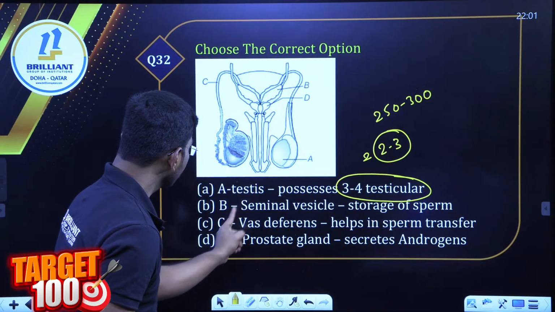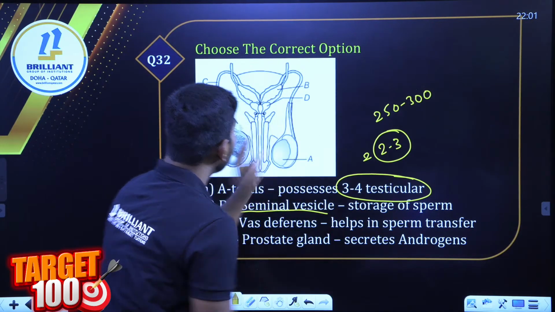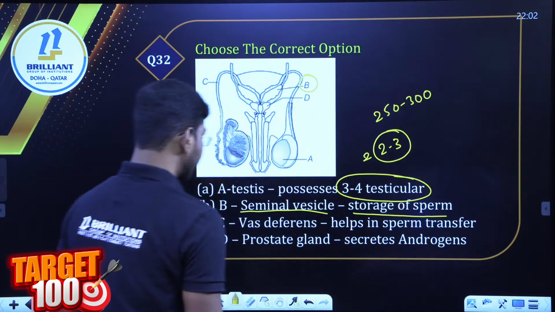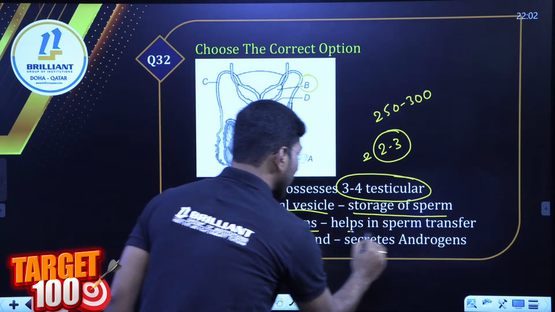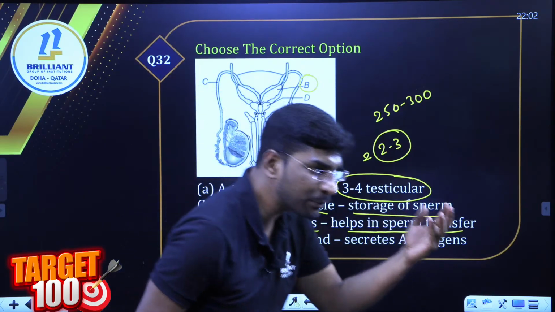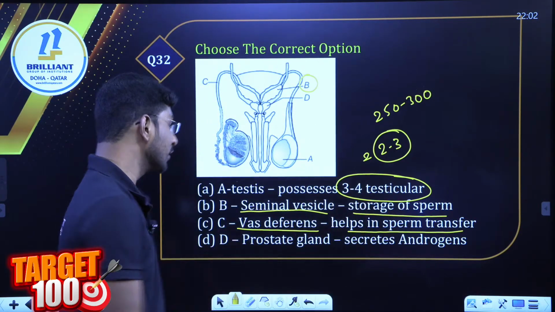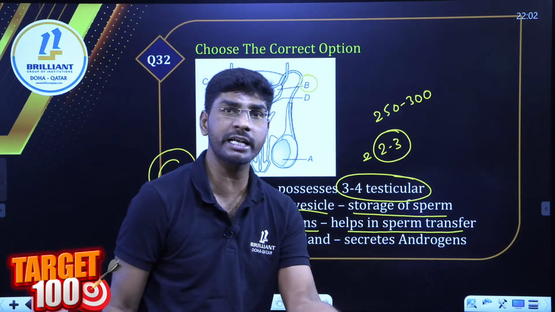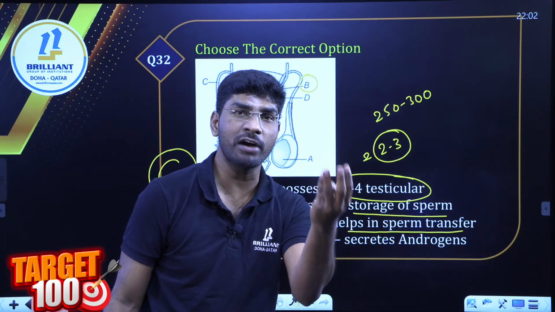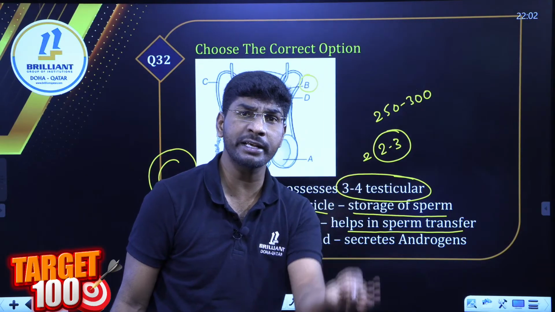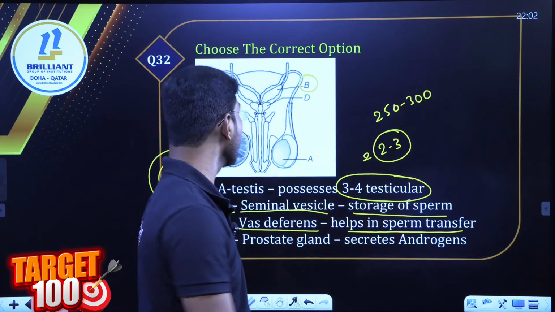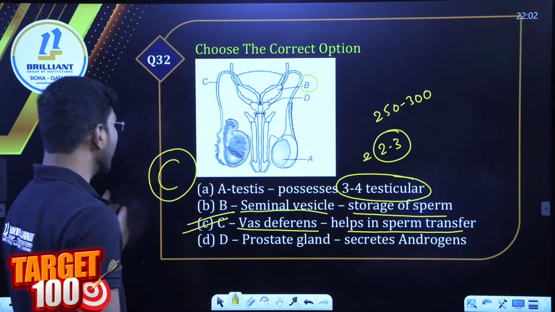B. What is B? B is seminal vesicle, seminal storage of sperms. C, vas deferens, helps in the transport of sperms. Yes, absolutely, very good, student. What is the accessory duct? Vasa efferentia, vas deferens, rete testis and urethra. These all are accessory ducts. So the right answer is option C.